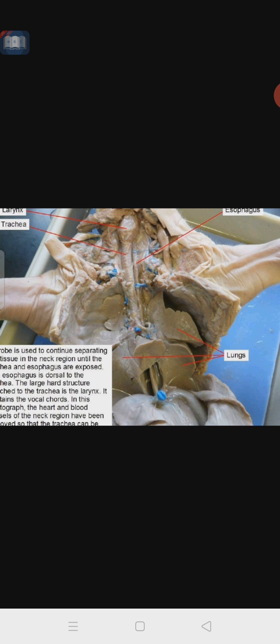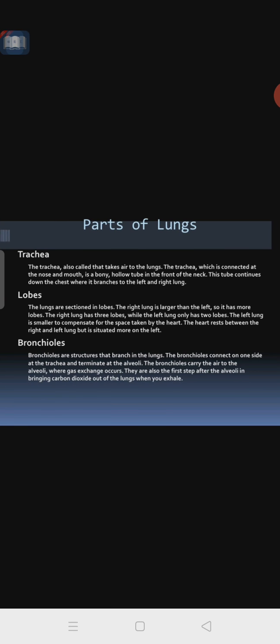Below the trachea is the esophagus. The esophagus is related to the digestive system, and the trachea is related to the respiratory system. This is the case in mammals, and the example given is the pig. I told you these are the parts of the lungs. In your syllabus they give a brief account of the lungs, so you have to write briefly about the lungs, draw the diagram and label all these parts: trachea, lobes and the bronchioles.